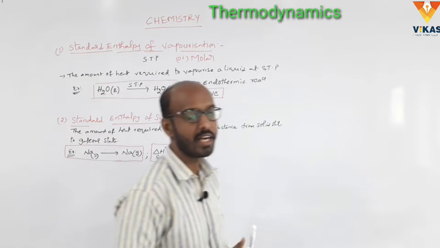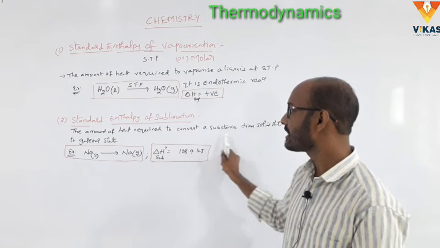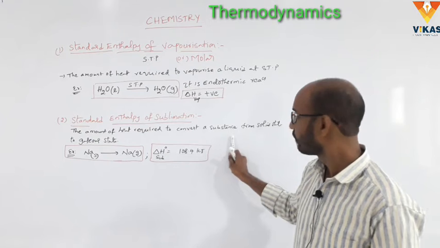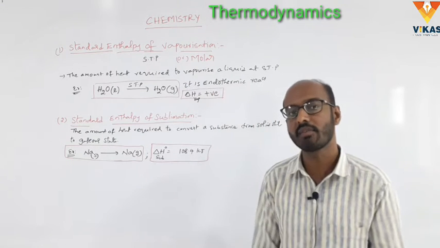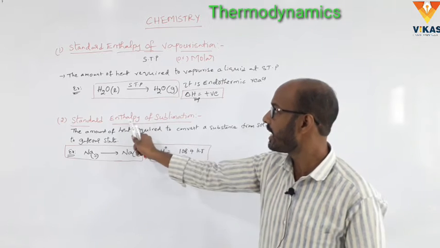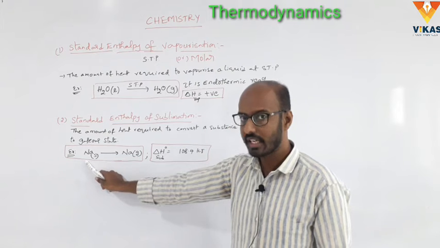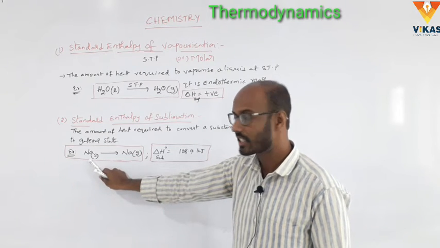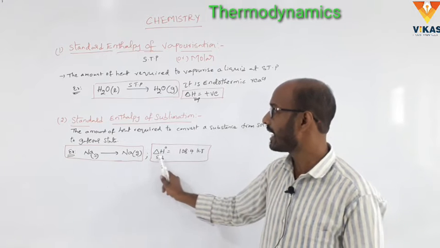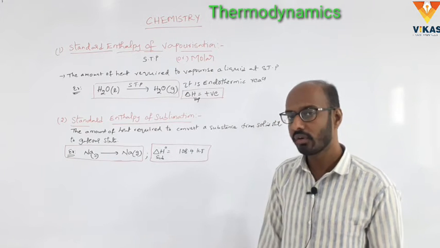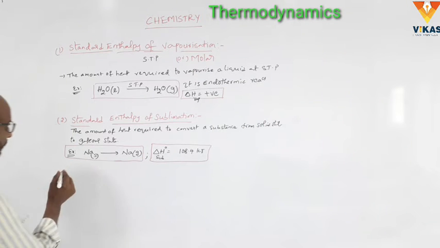So what is the meaning of standard enthalpy of sublimation? The amount of heat required to convert a substance from solid state to gaseous state without decomposition is called standard enthalpy of sublimation. For example, Na solid is converted into gas without decomposition. Here the delta H is 108.4 kilojoules.